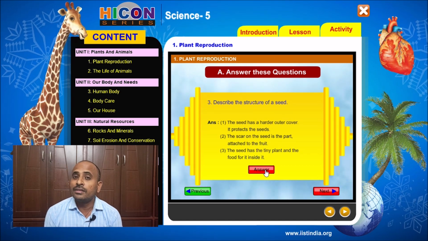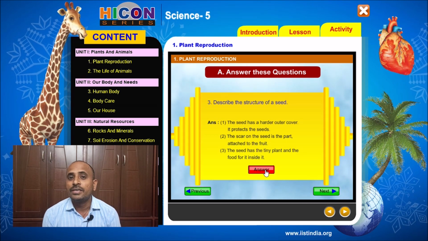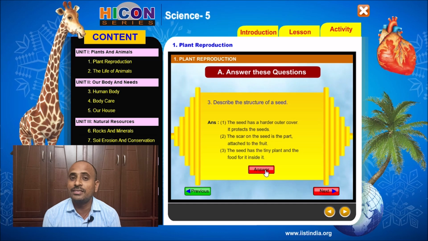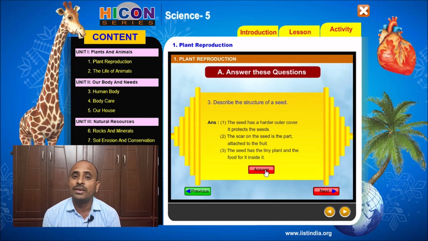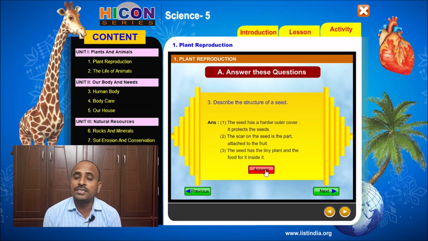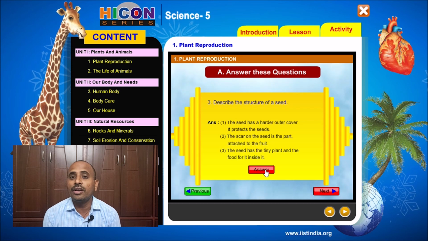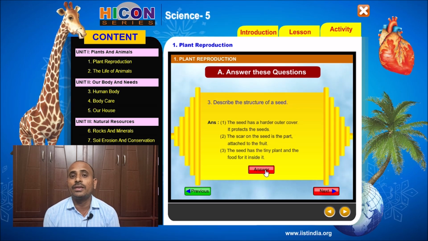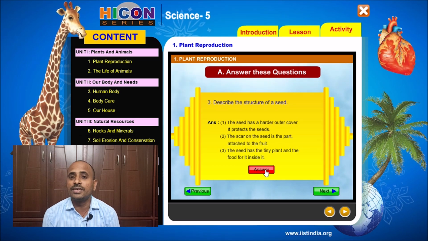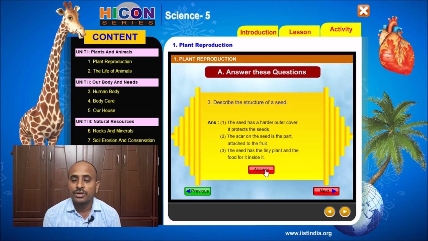And there is a scar. The scar is the part with which a seed is attached to the fruit. And above the scar, there is a small hole for the entry of water into the seed. That small hole is called the micropyle. So this is the structure of the seed. So children, note down this question and answer in your notebook.